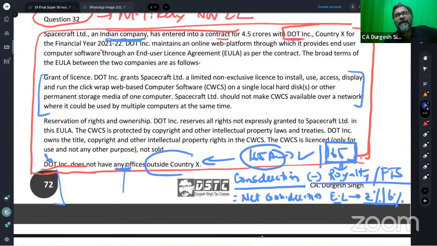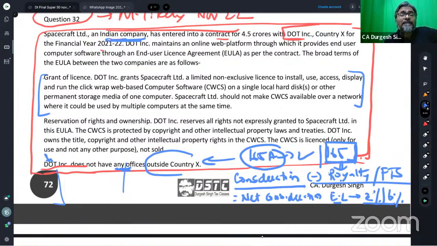So students, my question to all of you over here is this: as far as the act is concerned, is it a payment towards royalty?